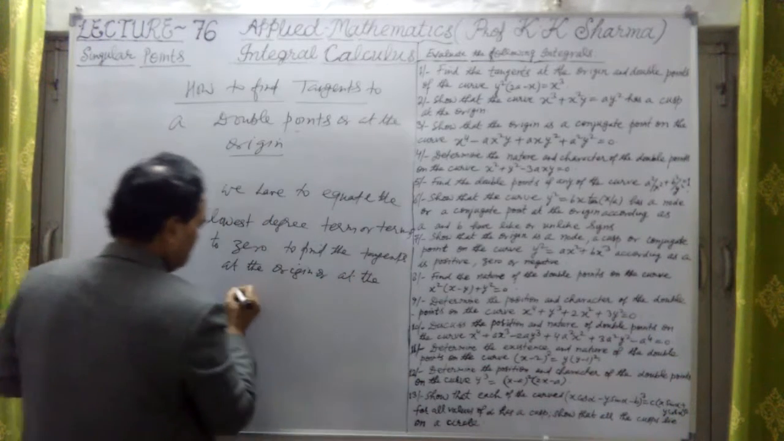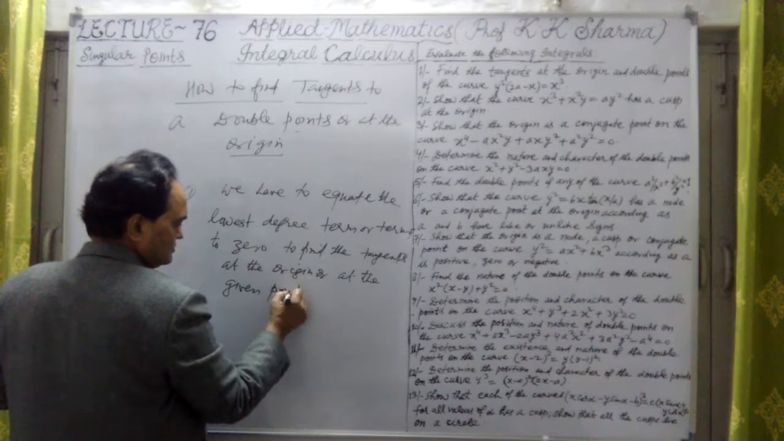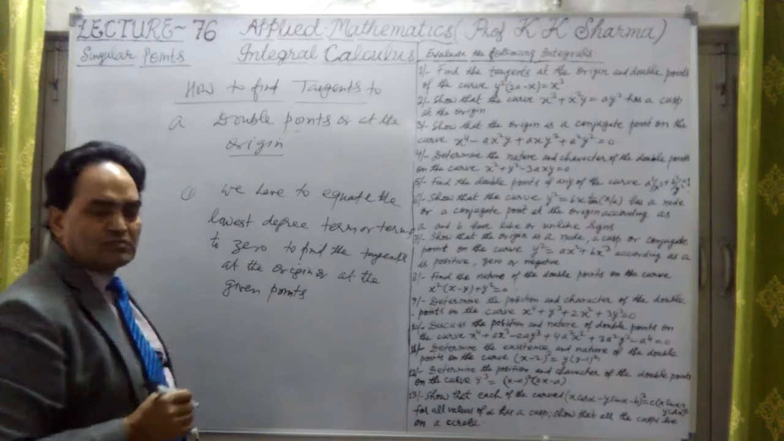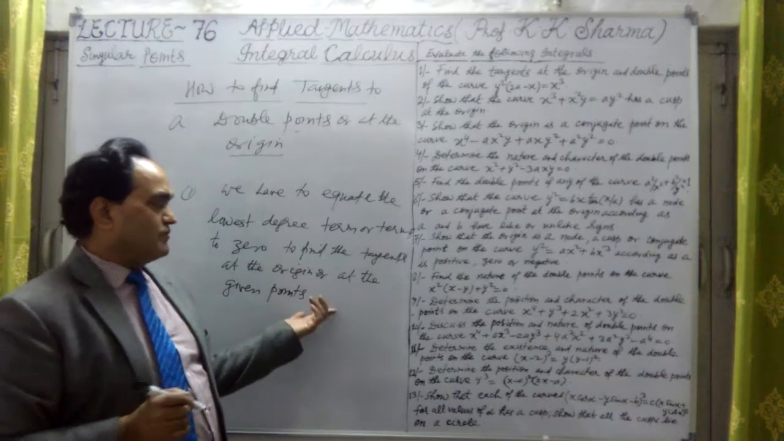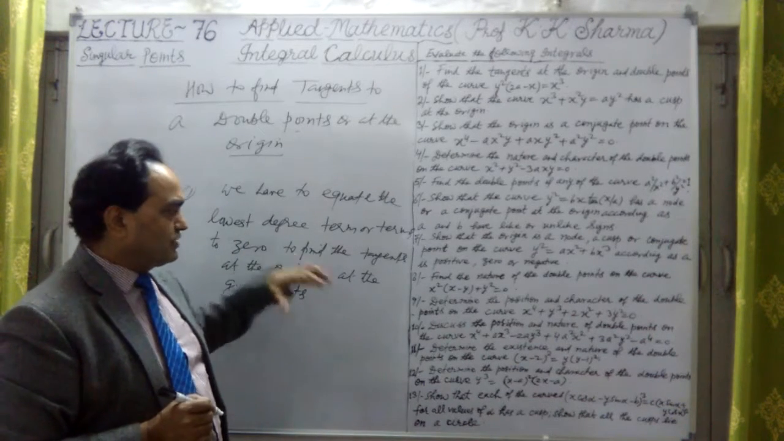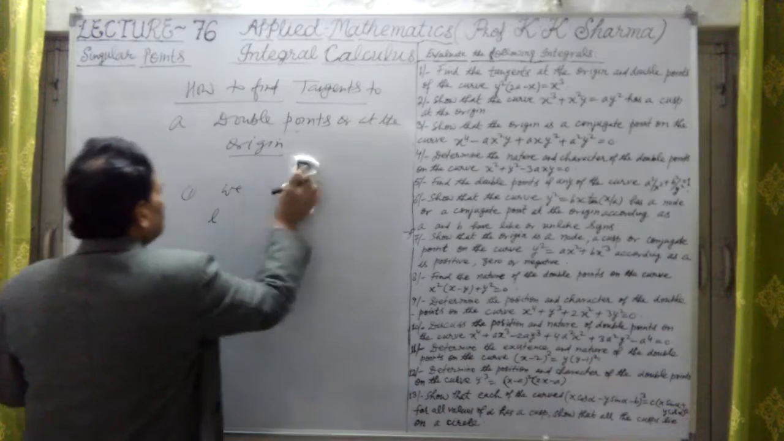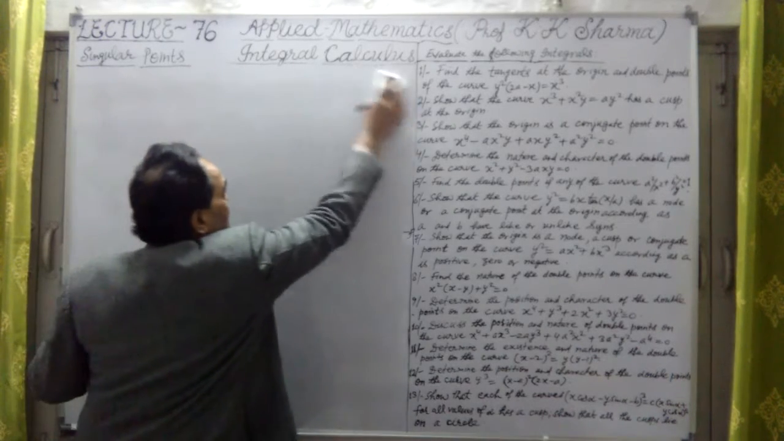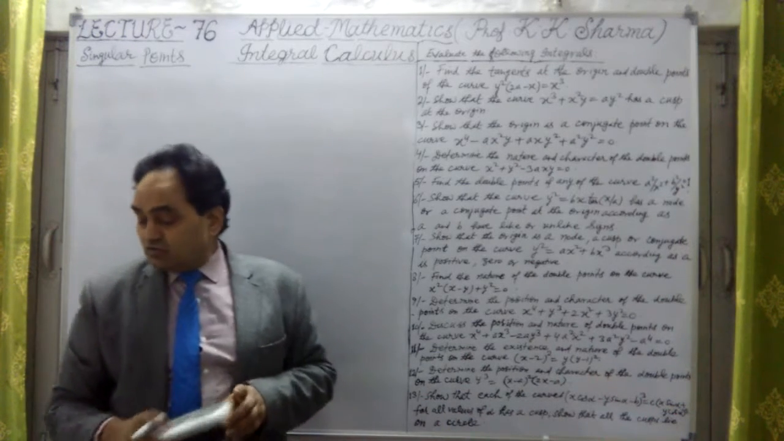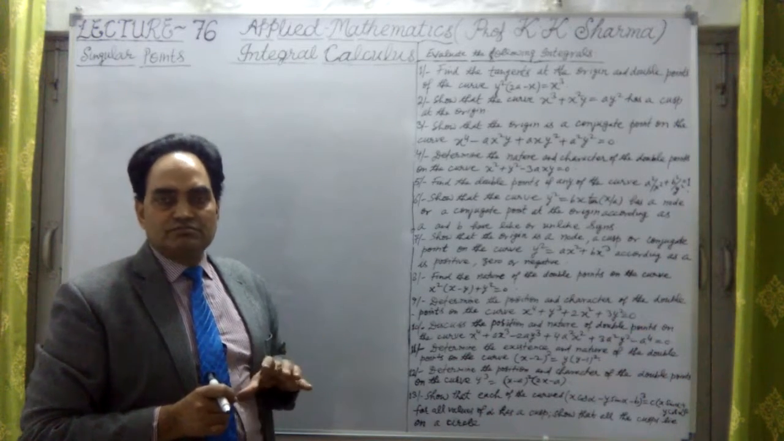What is the necessary condition at the given points? Now, what is the necessary condition at the double points to find out the tangents? What is the necessary condition? Let me talk about it. First of all, the lowest degree, because there are 2 tangents here. So to find out the 2 tangents, at least a second degree term must be there. That must be equal to 0.